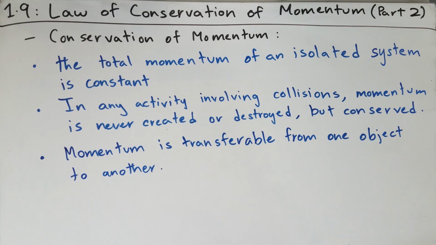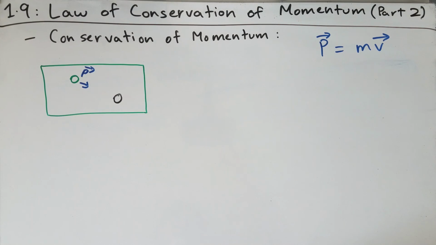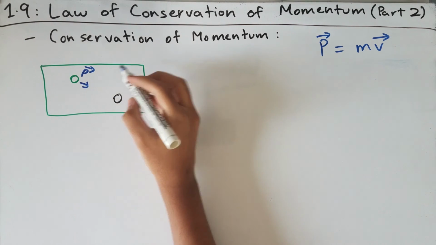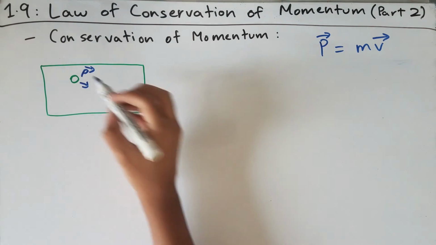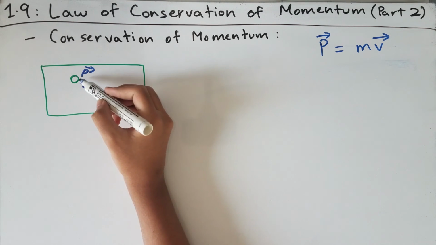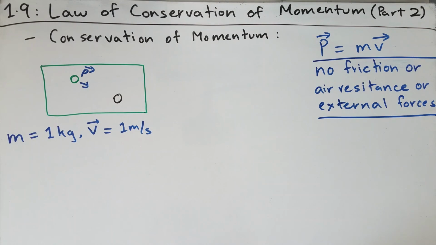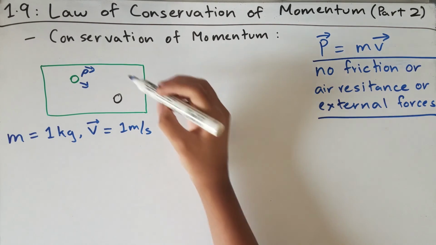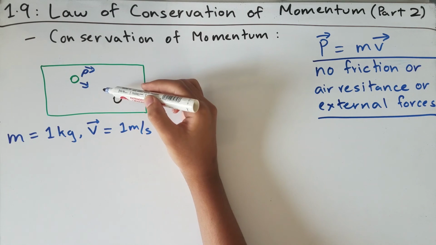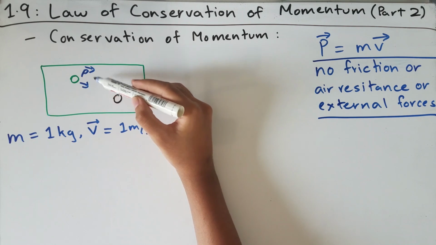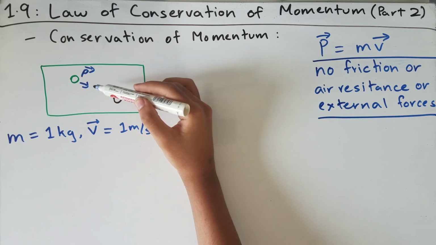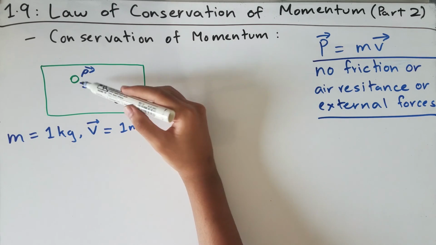So let's draw an application of what these 3 points mean to get a better understanding of the law of conservation of momentum. Let's say that you were playing on a pool table and you were striking a billiard ball. Let's say that was a black 8 ball, and you strike the cue ball towards it. We know that this cue ball would have some momentum as it had some mass and it had some motion. And let's say that in this scenario, we have no friction on this pool table, and there's also no air resistance or an external force like gravity which would affect the momentum of the ball.